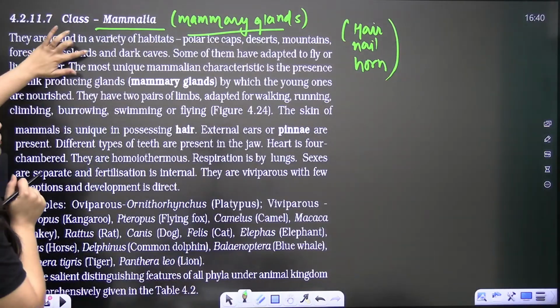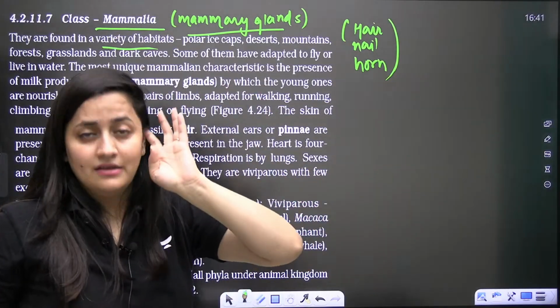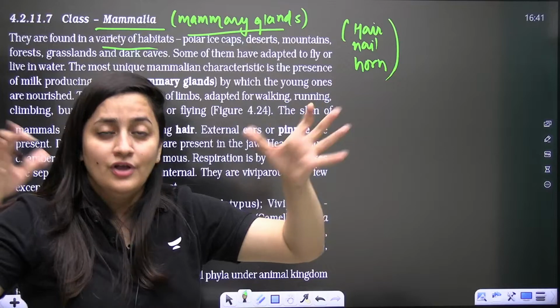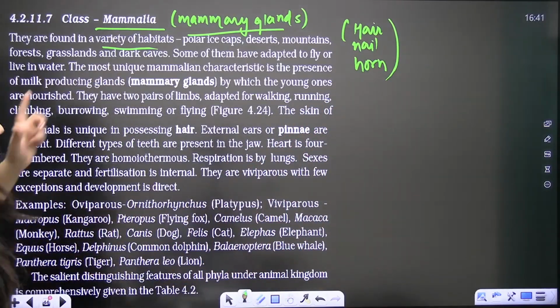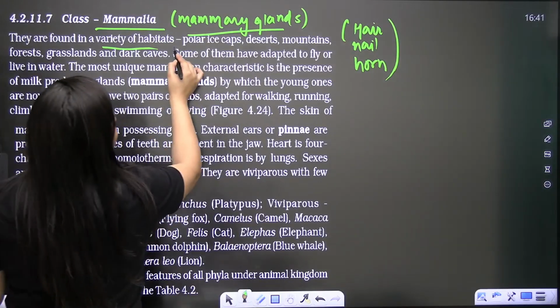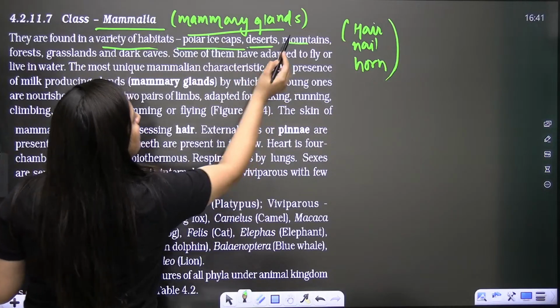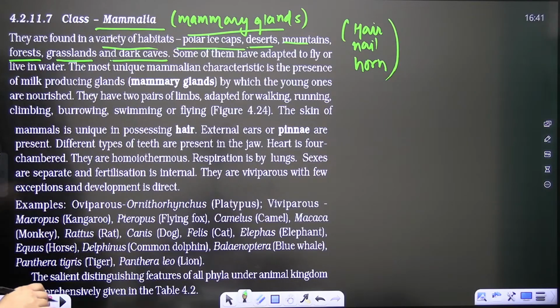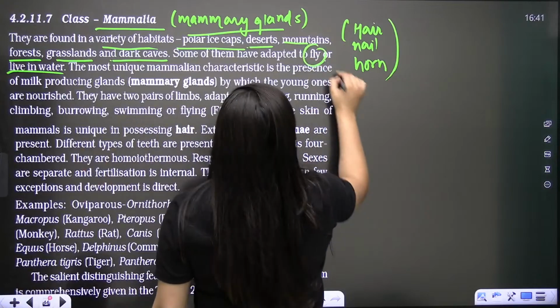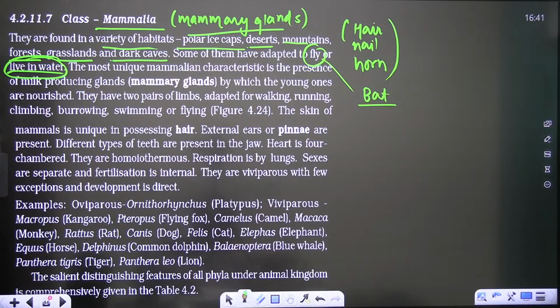Mammals are present everywhere. They are aquatic also, and flying mammals are also there. They are living on land as well. See, because of their adaptations they are even in polar ice caps, deserts, mountains, forests, grasslands, dark caves. You will find them everywhere. They are even adapted to fly or live in water. The flying mammal is the bat, and here the dolphin.